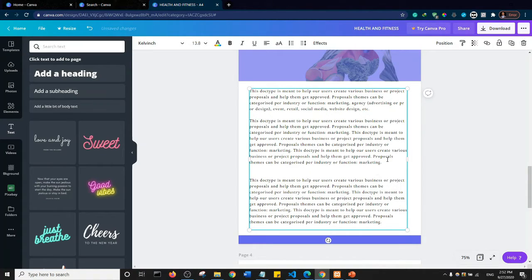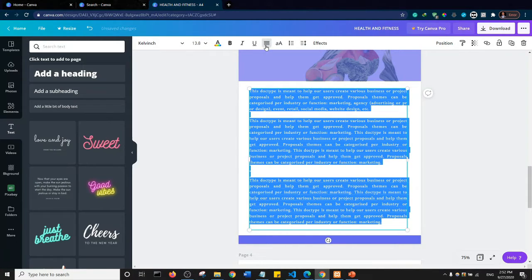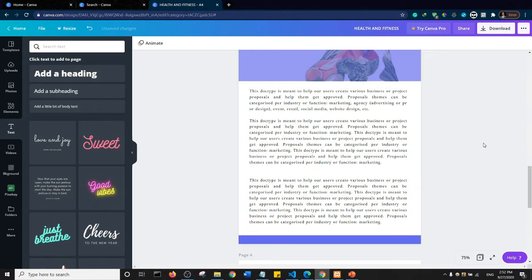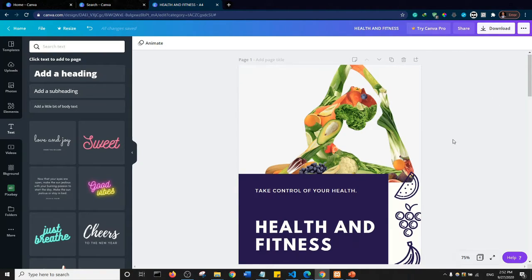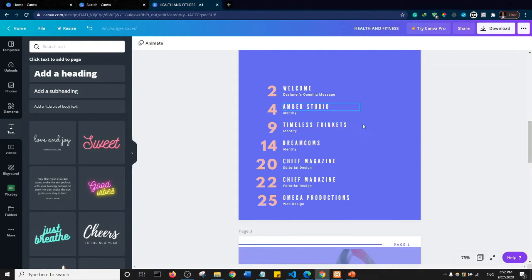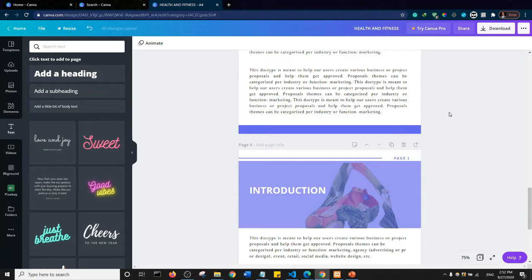Okay, so you don't want your ebook cluttered up, so you want to add as much spacing as you can. So maybe I will just do a select all and make this justify. Okay, all right, so our ebook is taking shape. Let me just scroll up and show you what we've done so far. So we created a cover page. Let's scroll down. We created a content page, and now we've created a page for our introduction. Okay, and essentially that's how we can go ahead and create more sections on our page.